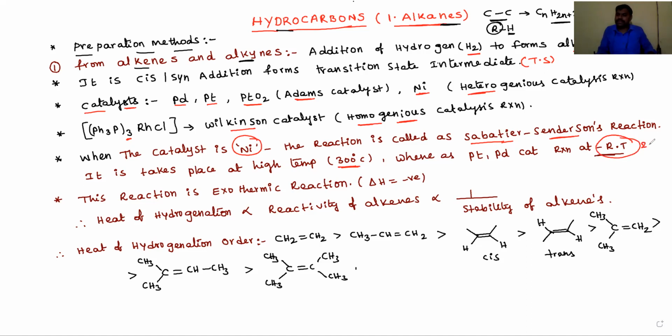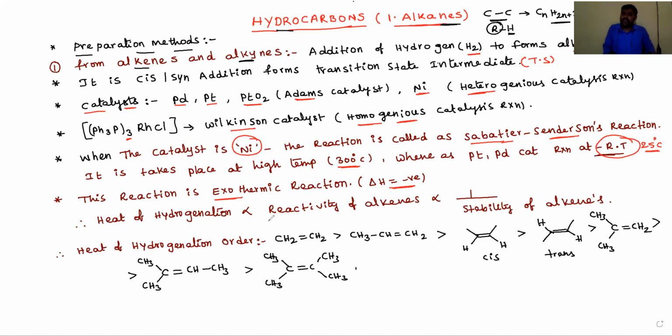The room temperature is nothing but 25 degrees centigrade. Okay, dear students, this hydrogenation of alkenes is always an exothermic reaction, and that released energy is known as heat of hydrogenation, and delta H is negative. So the heat of hydrogenation means the amount of heat released by the addition of hydrogen to the alkenes.